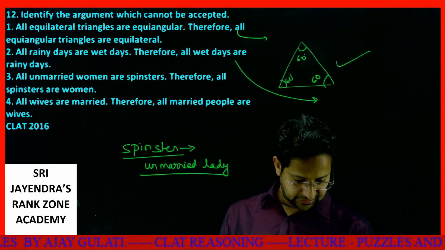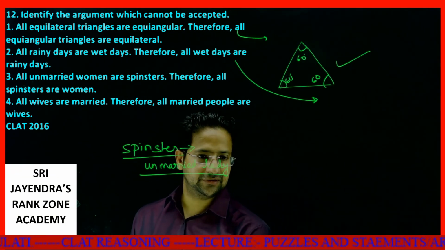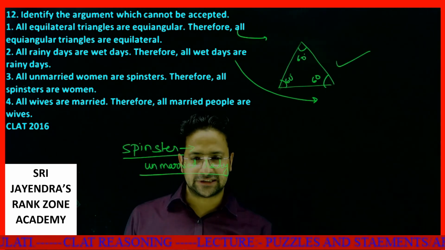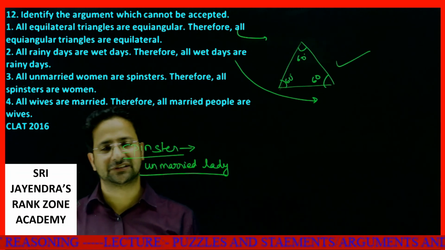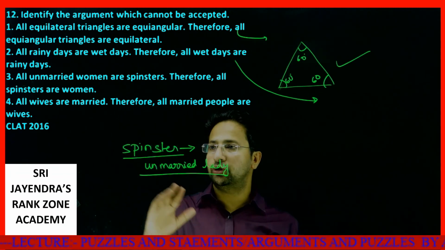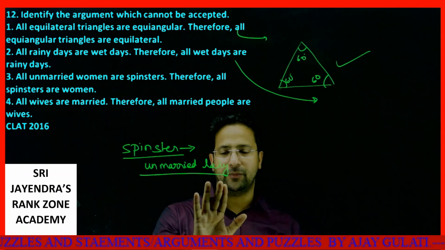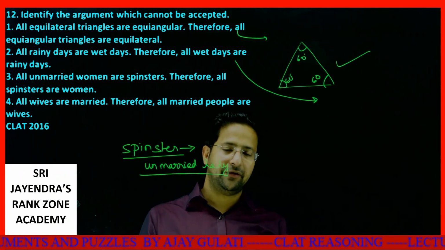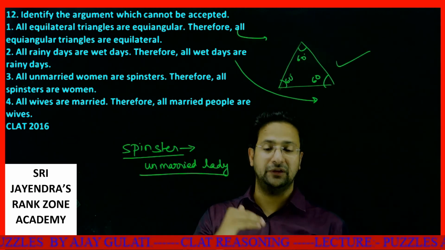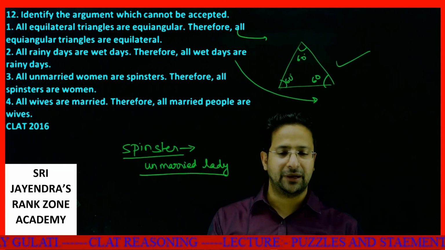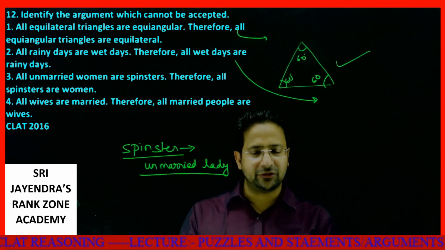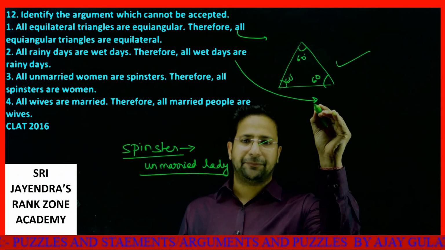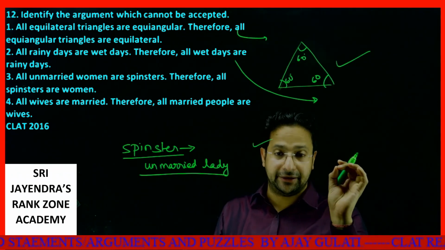See, I told you the word spinster means an unmarried woman. Okay. First, all unmarried women are spinsters. Obviously, if a woman is unmarried, the name for her is spinster. Now, therefore, all spinsters are women. Spinster is associated with a lady, so a spinster is definitely a woman. This is also correct.